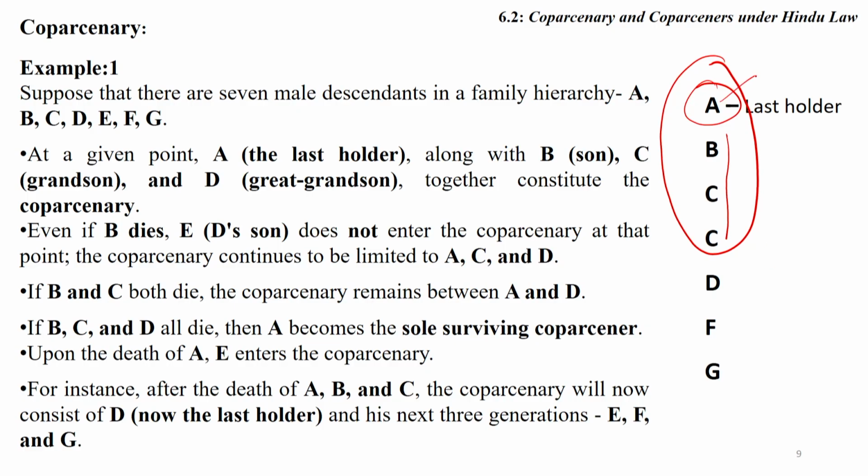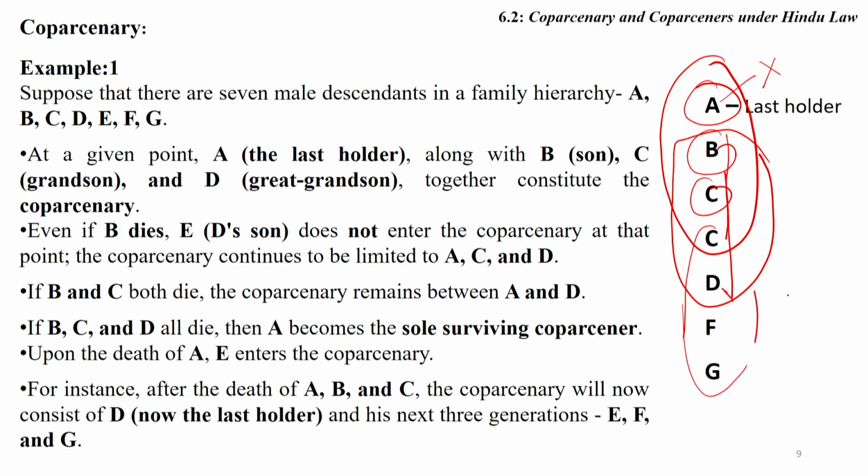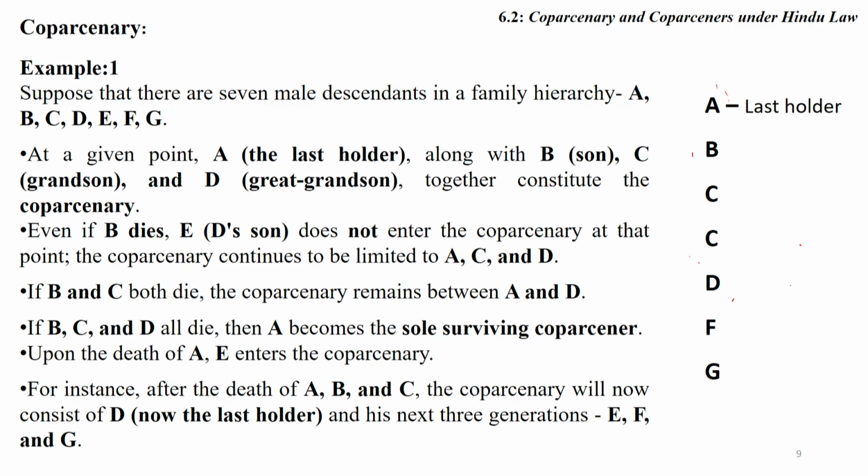After the death of A, Coparcenary exists with last holder B and next 3 generations; this becomes the Coparcenary. And after the death of C, the Coparcenary may exist among them. This is the point, friends, which should be considered: the last holder and next 3 generations of the party.